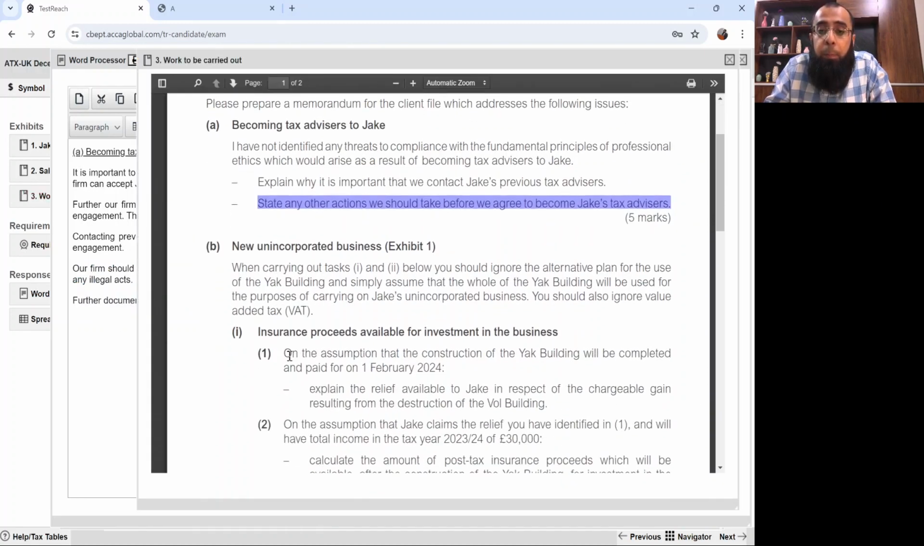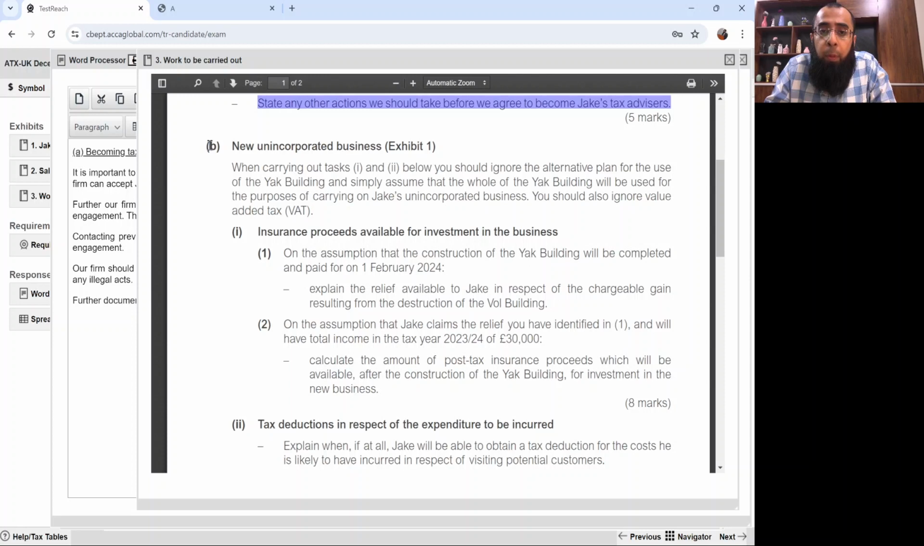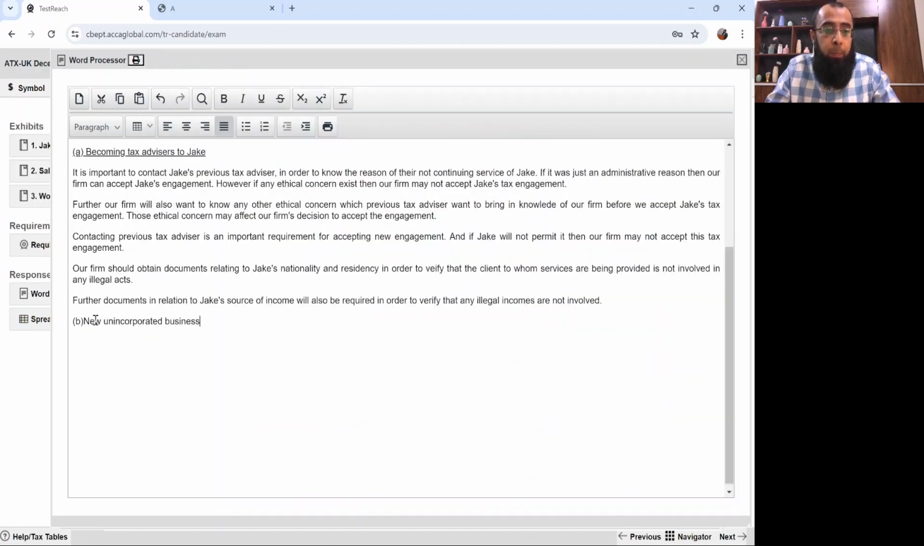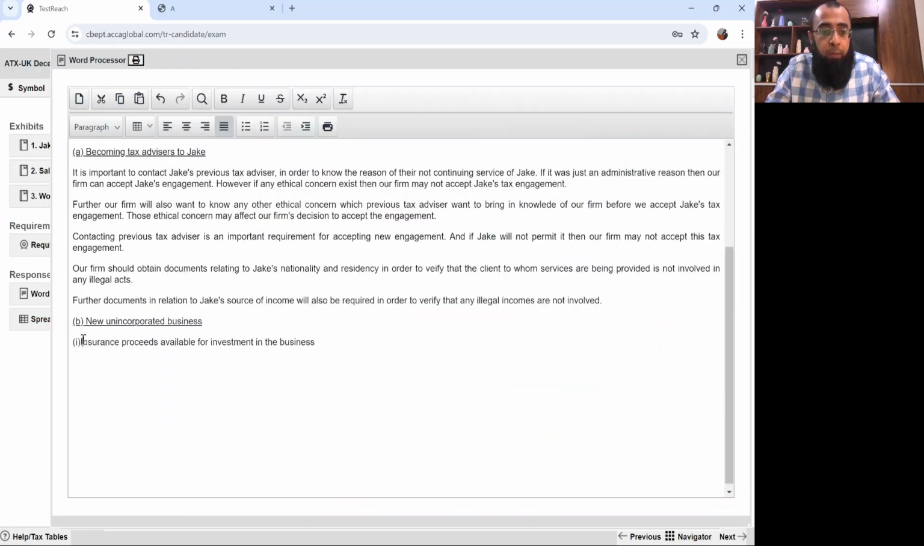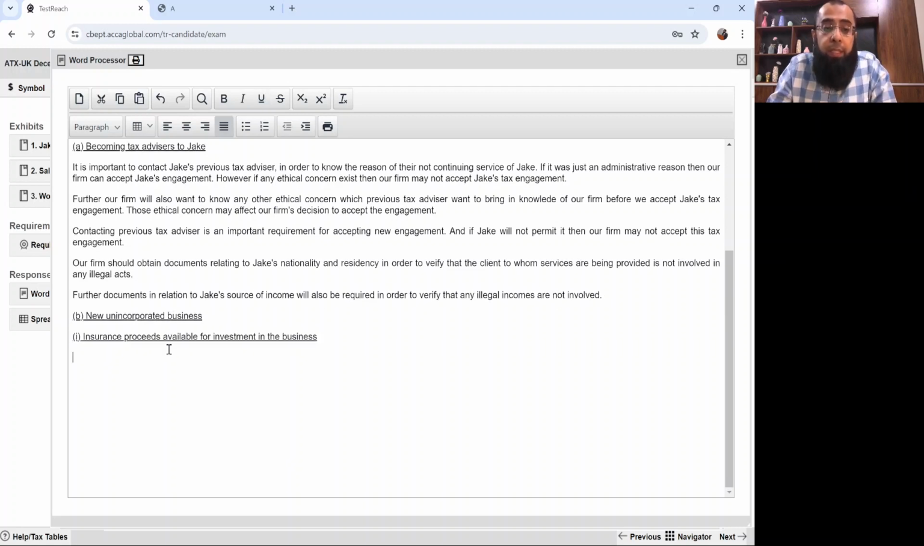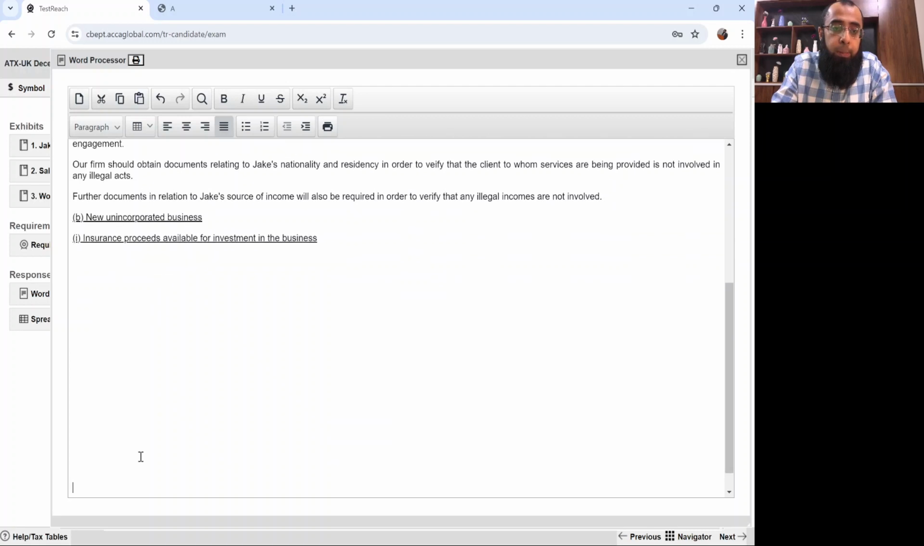Now let's move forward. Part B. Part B relates to a new unincorporated business. Within Part B, first we are doing the one which is insurance proceeds available for investment in the business. Okay, so here it comes. Now let's go and read the relevant data to see what is included in it.